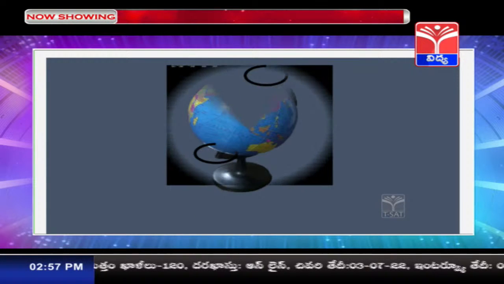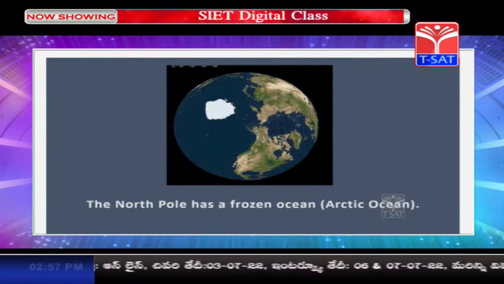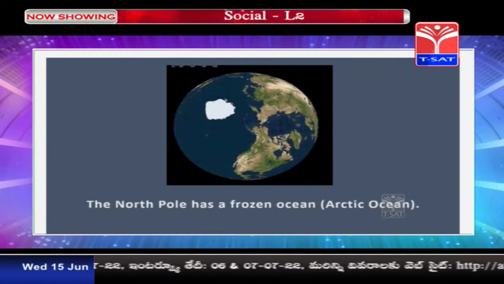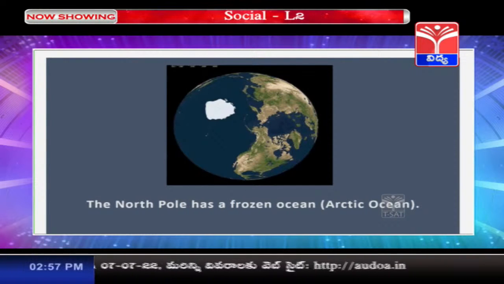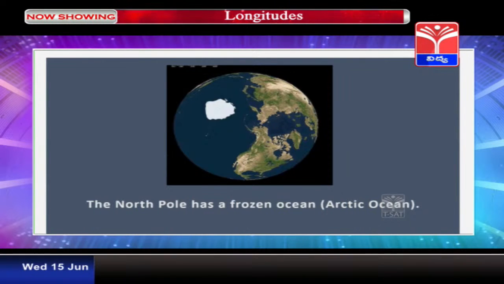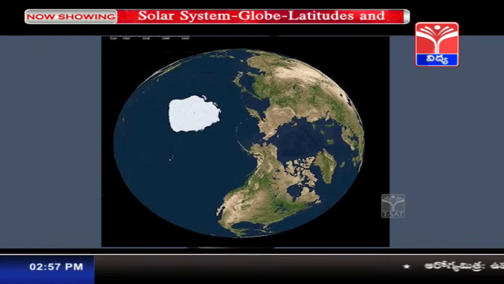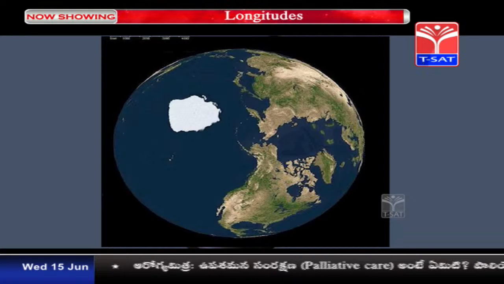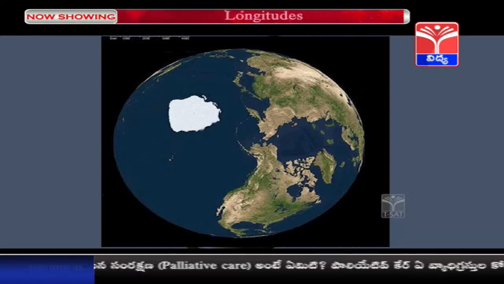Now let me explain to you about the North Pole. As shown earlier, children, in the North Pole there is one ocean, and the name of that ocean is Arctic Ocean. Now you will see, children, that the other oceans are shown blue in color, whereas the Arctic Ocean is shown white in color. Can you tell me why? Yes, because it is totally converted into ice, and now it is called a frozen ocean.